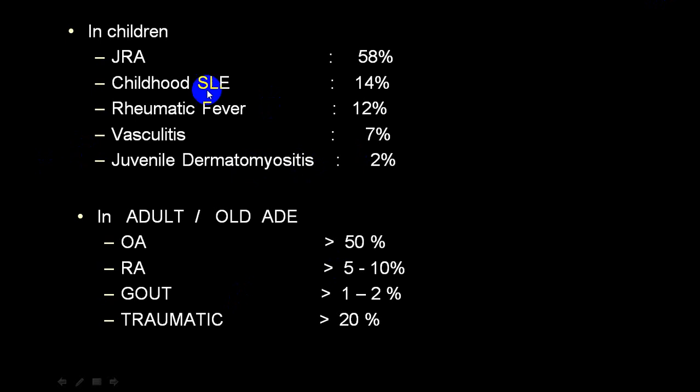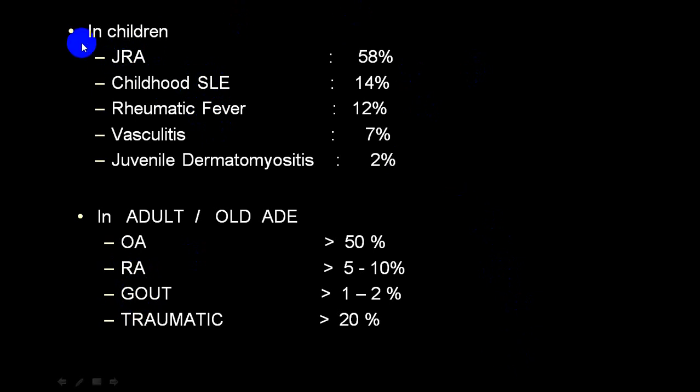While in adults, you can see that 50% are osteoarthritis, 20% are traumatic, and rheumatoid arthritis is only 5 to 10%, and gout is only 1 to 2%. So the commonest in adults or the old age group is osteoarthritis. Second common is traumatic, third is RA, and fourth is gout. While in children, juvenile rheumatoid arthritis, SLE followed by rheumatic fever. So age will also help you differentiate which arthritis is very common.